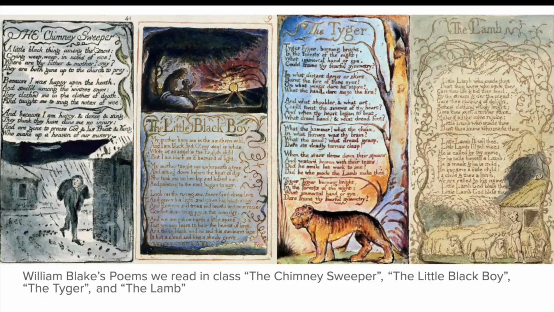This is just an example of the 4 poems that we were assigned to read during this class, and it shows how he had the poems and also a visual aspect to go along with each poem. These were the ones that we were reading during our World Lit class: The Chimney Sweeper, The Little Black Boy, The Tiger, and The Lamb.